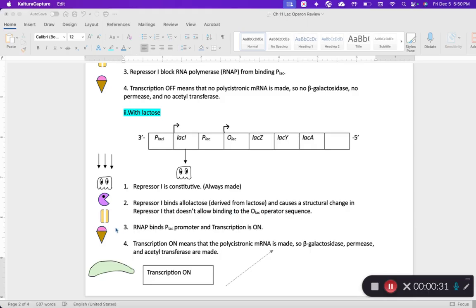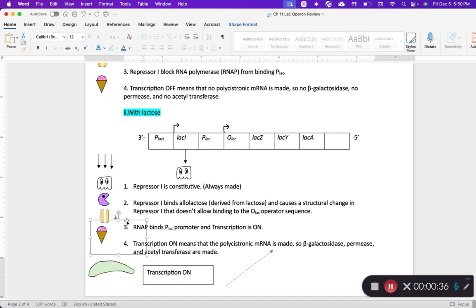So what that means is that we're going to have our lactose that gets bound, and it's going to be binding to the repressor. Once we have that repressor binding to the lactose, it changes its shape. And so when it goes to bind to the operator, it actually will not bind there because that operator sequence won't recognize the shape of the repressor bound to the lactose.